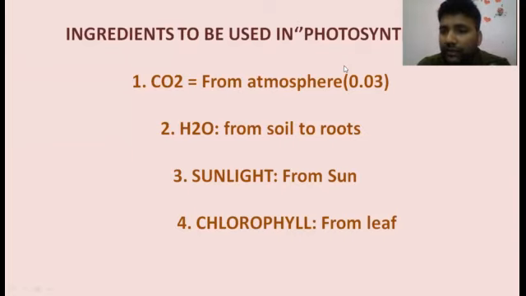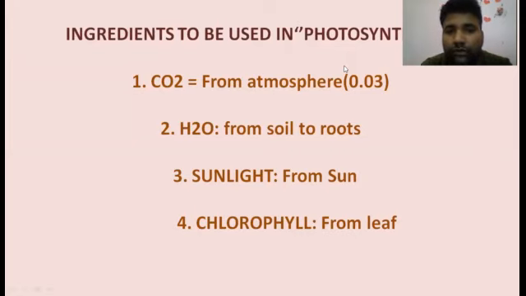Now the second point will be H2O. How can the plants gain H2O, that is, water? The plants can easily get the water through their roots. And how do the roots get water? It comes from the soil. From the soil it goes to all the leaves of the plant.